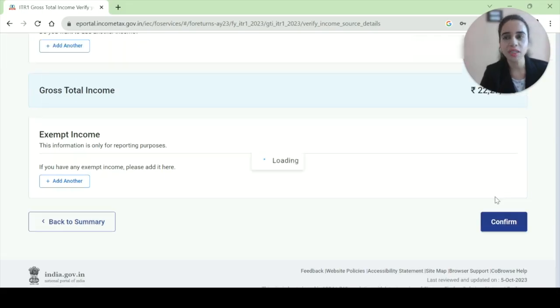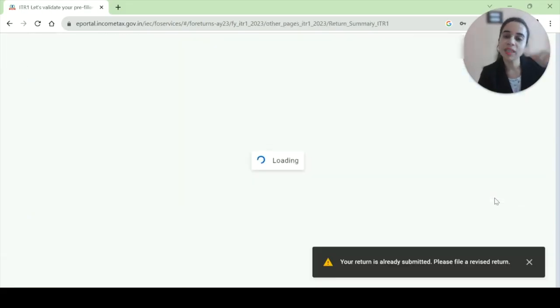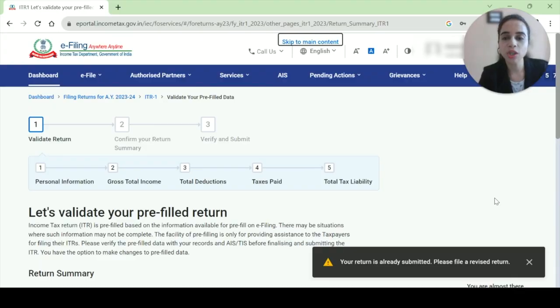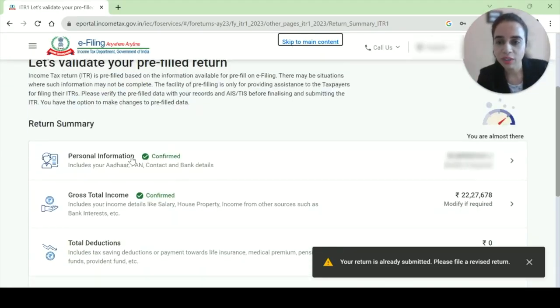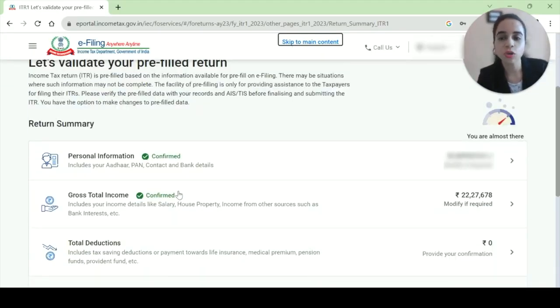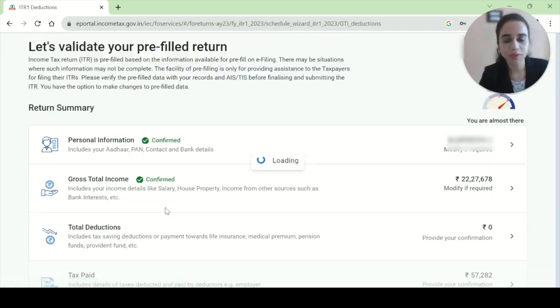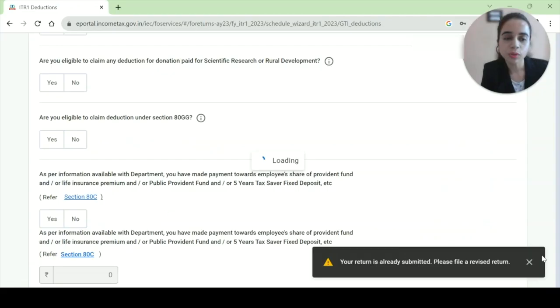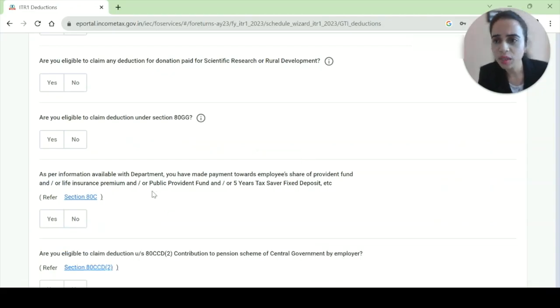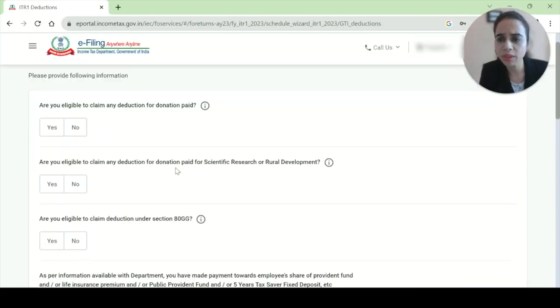Now I confirm this. This is how we confirmed the second part also. See, first is personal, second is gross total income, which is confirmed. Third is total deductions, where we will go now. Now you will be filing whatever donations you have paid.